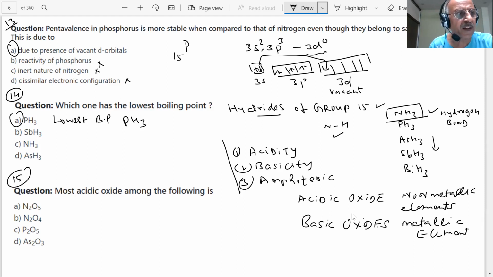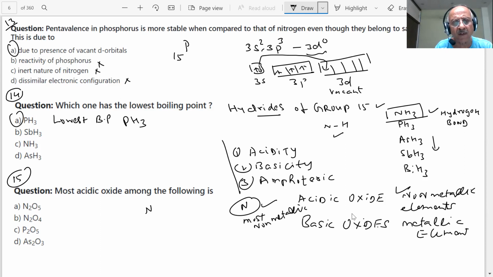And therefore, here what are we expecting? Here it should be N2O5, most acidic. Nitrogen is here the most non-metallic element. And then there are two compounds of nitrogen they have given, N2O5 and N2O4. So how will we decide out of these two compounds?